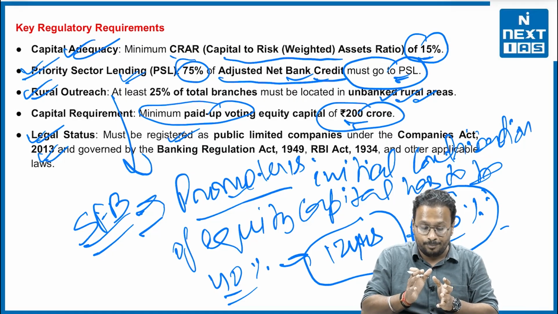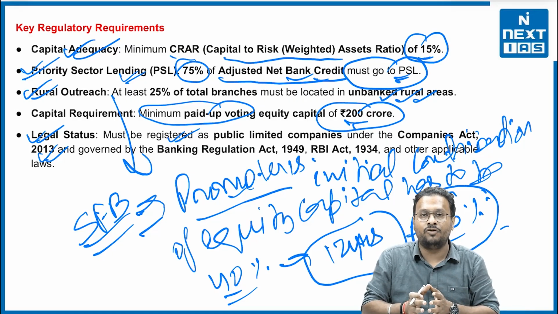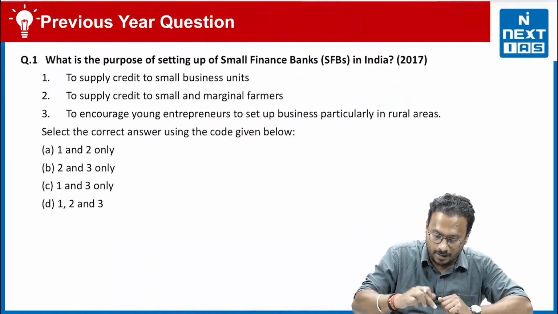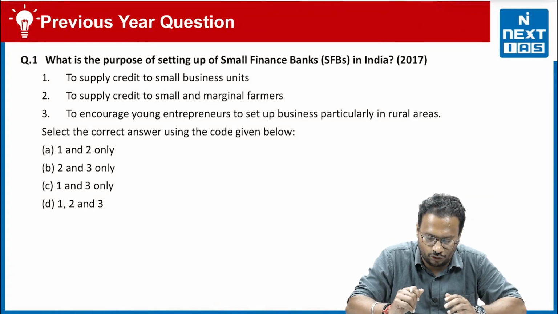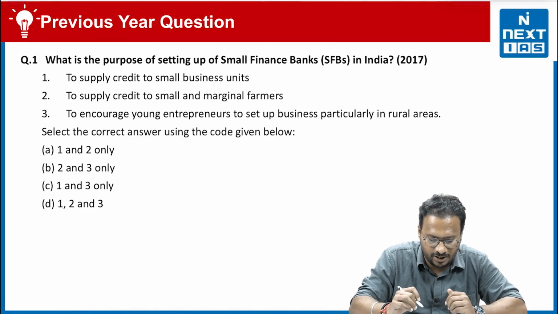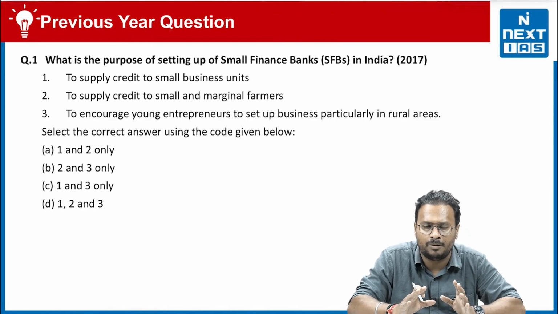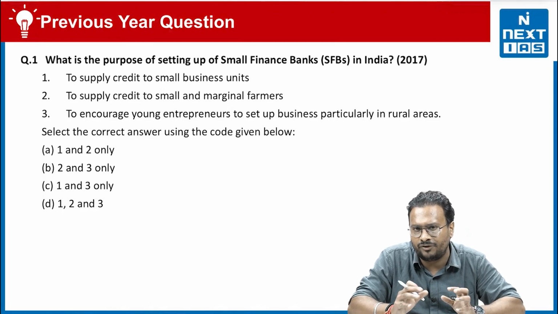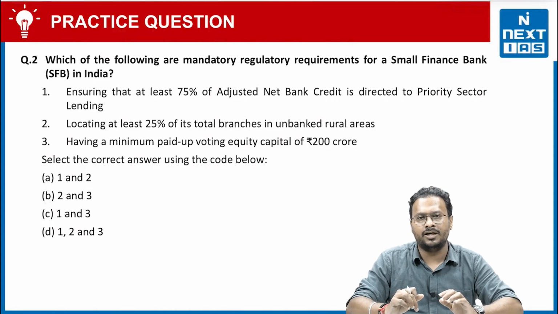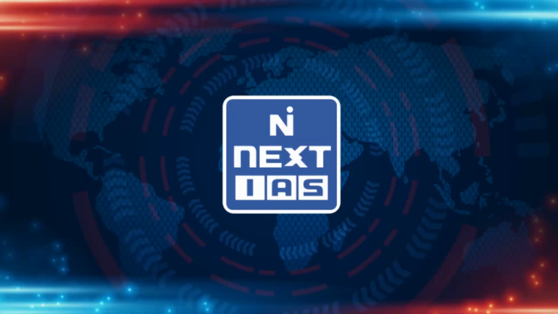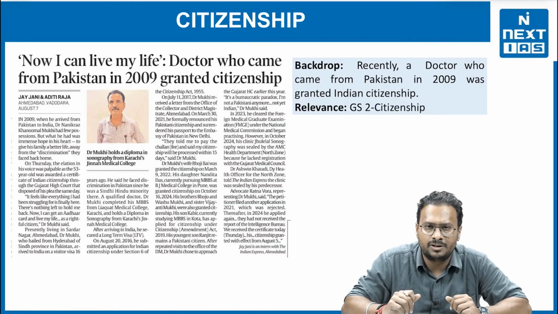So this is one very major aspect with respect to the small finance bank that you need to understand. Now, this is the previous year's question paper that has been asked by the UPSC in 2017, right? This is a very simple question, and perhaps you must have understood that this is more about the financial inclusion aspect, right? And this is a practice question over your screen. Practice it thoroughly.